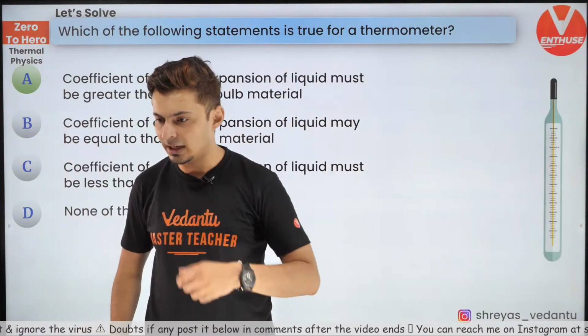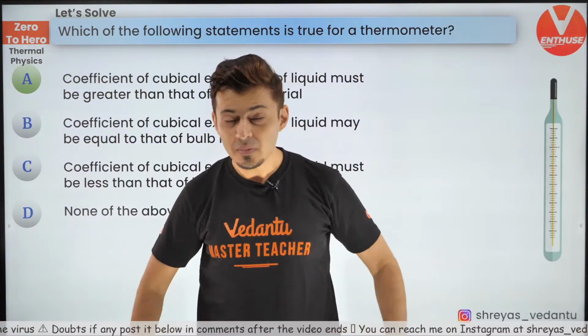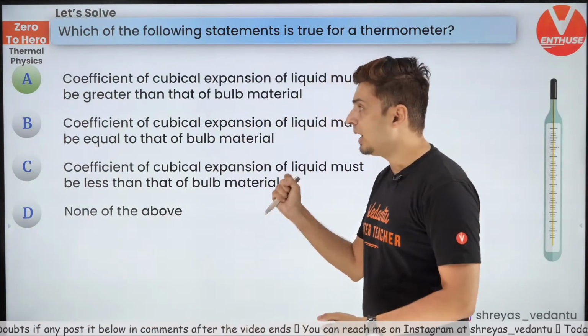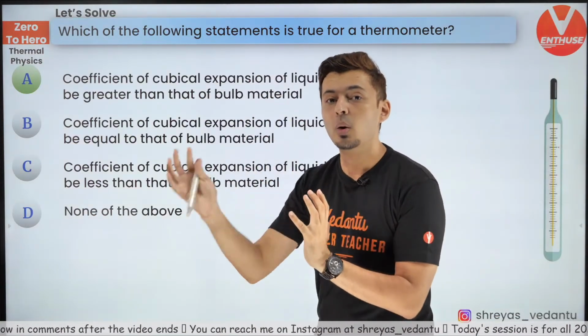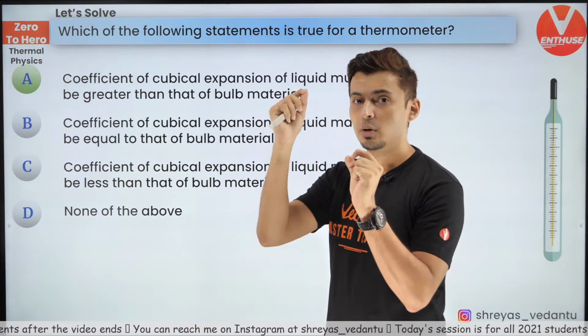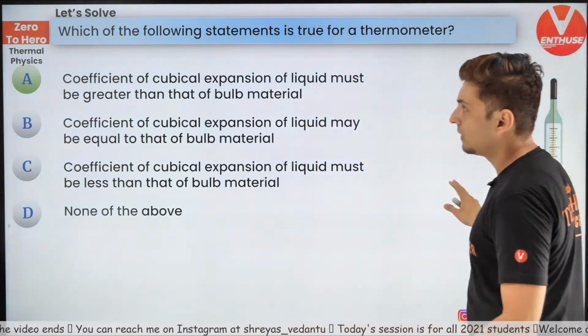Beautiful. Welcome aboard. Everybody clear with this? So the bulb should have less coefficient and the liquid should have more coefficient so that you get the proper reading. Anything else will give you a wrong answer.